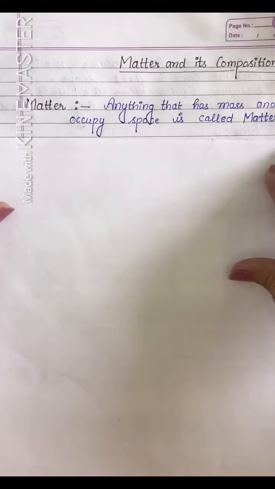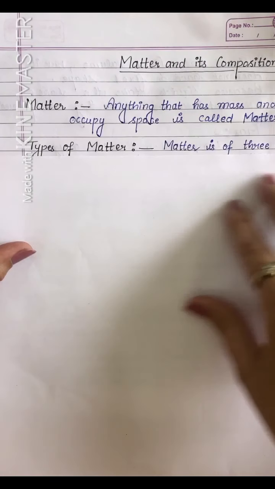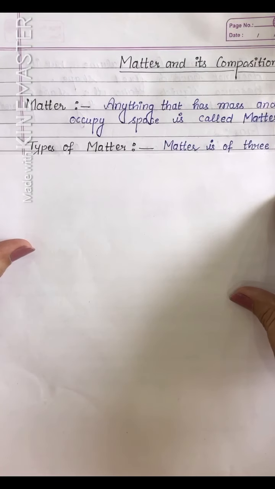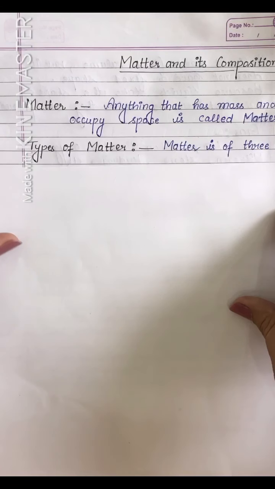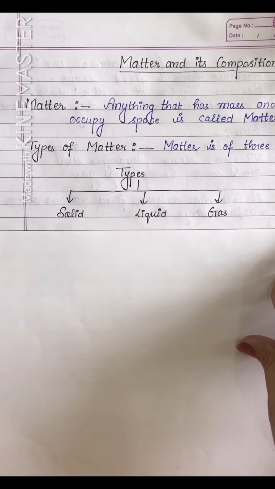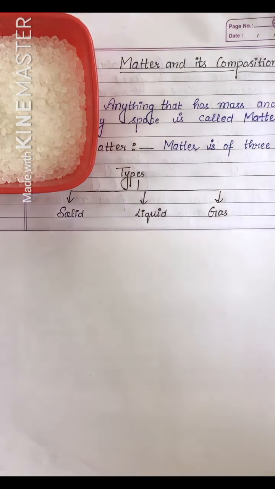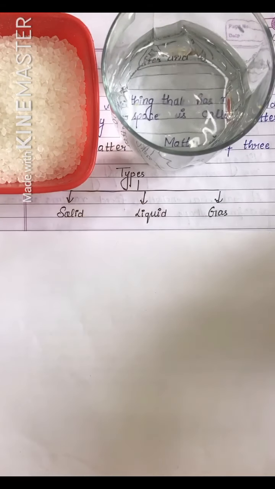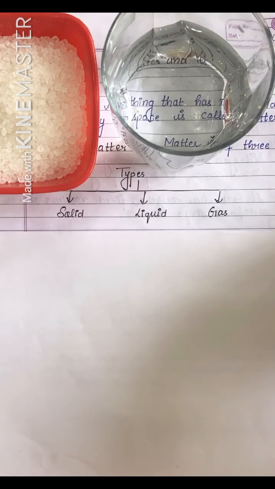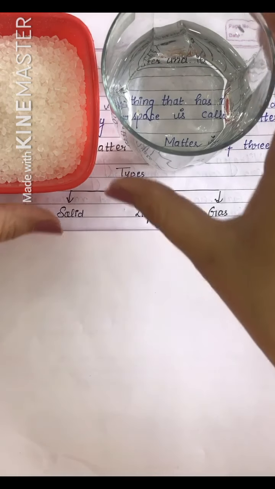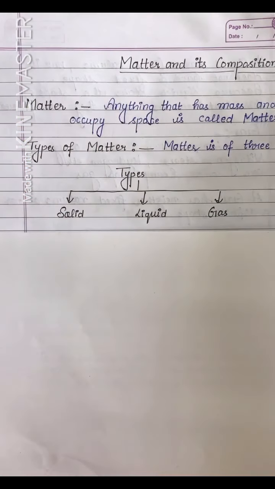Now let's proceed further. Types of matter. How many types of matter? Matter is of 3 types. First one is solid, second one is liquid, and the third one is gas, that is everywhere around us. Let us proceed first with solid.